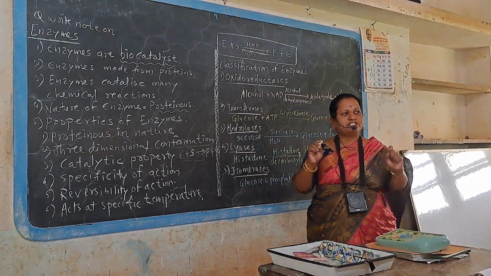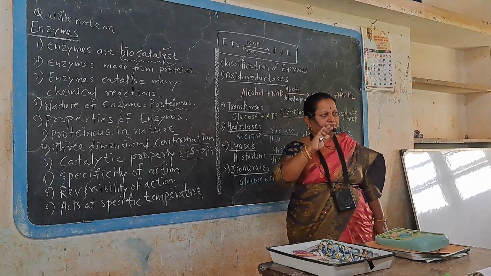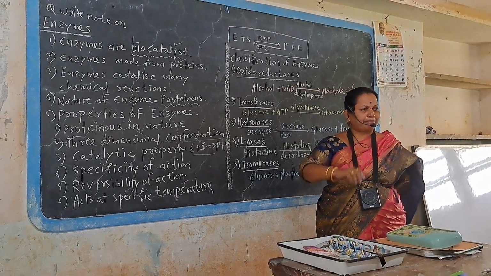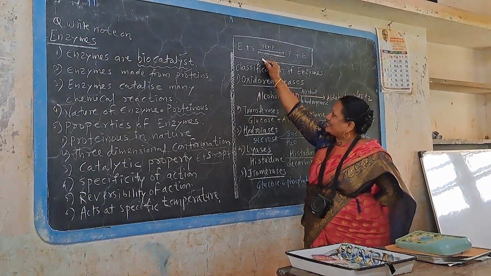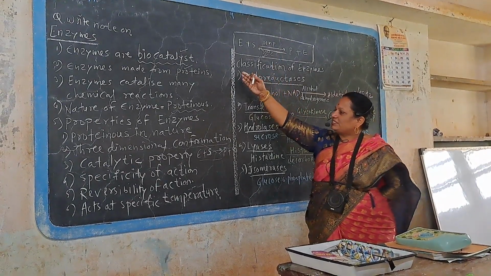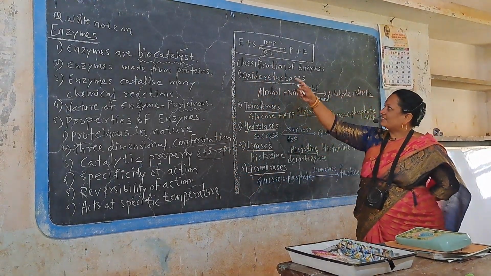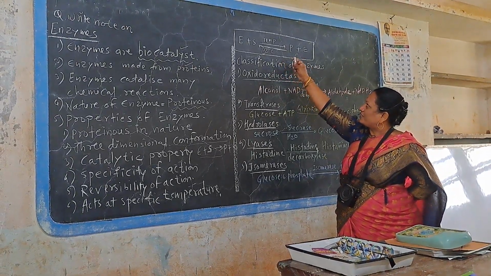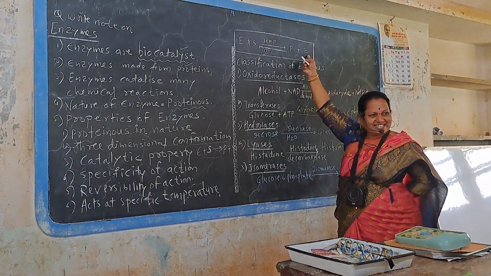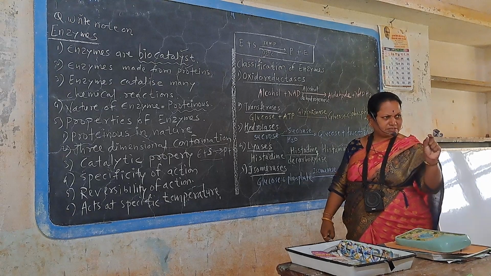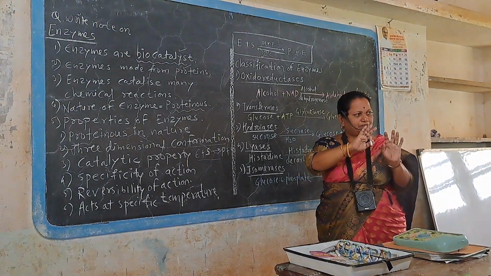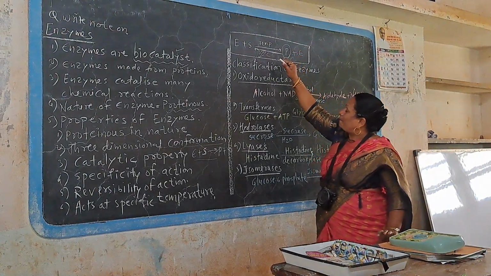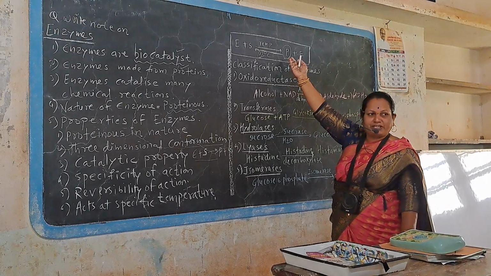Optimum temperature is that at which maximum speed is there. Below the limit, reactions get hampered. Above the limit, reactions get hampered. That means enzyme acts at specific temperature. These are some properties of enzyme. Then next, this is the common reaction or equation: E plus S at specific temperature gives P plus E. P means product, E means enzyme, S means substrate. Substrate means the substance on which enzyme acts. And the product, that means after reaction the product is produced, that is P.